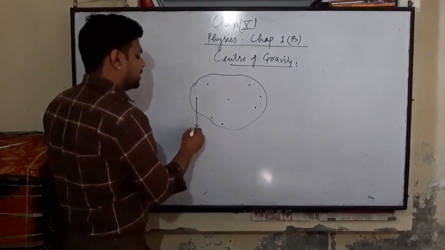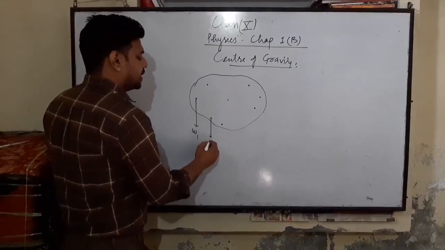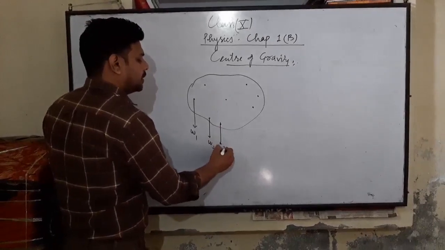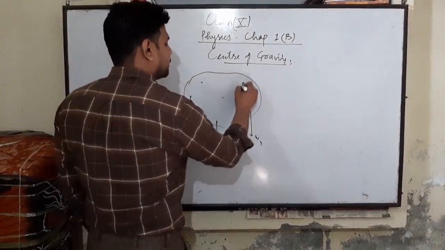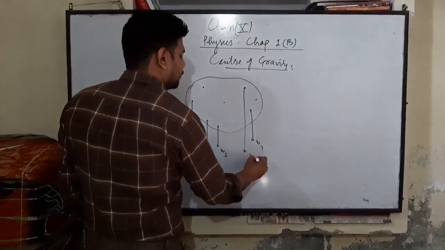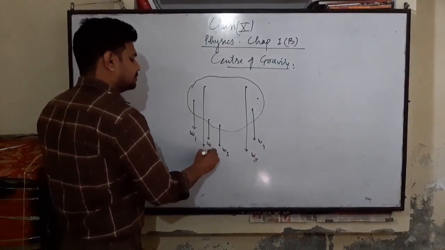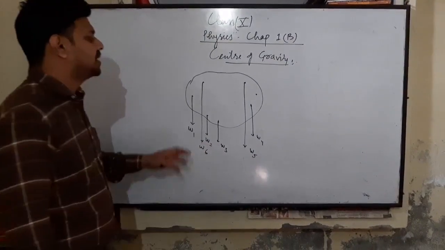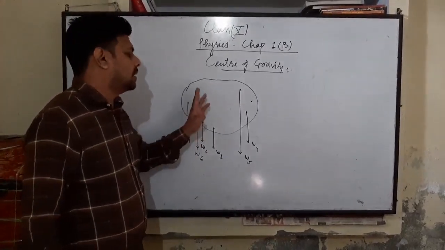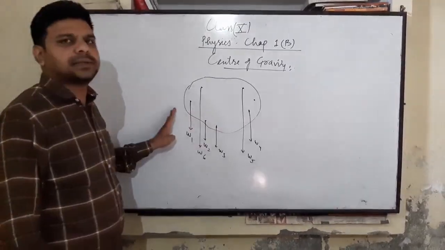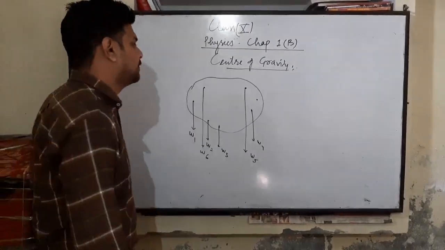Consider this is particle 1 with weight W1, and this particle W2, W3, W4, W5. Consider just like this. We have a body made up of many particles. Each particle has its own weight, that is W1, W2, W3 and so on.